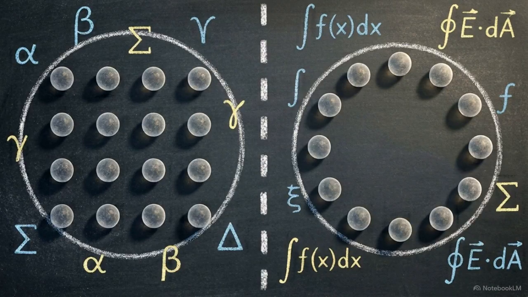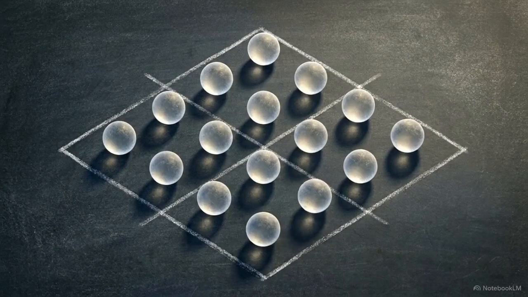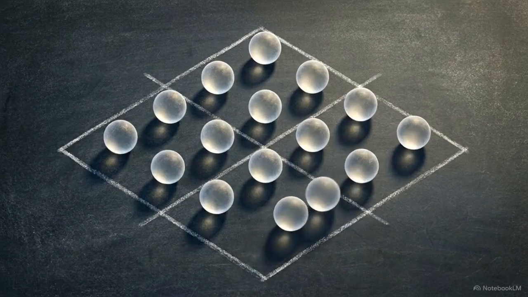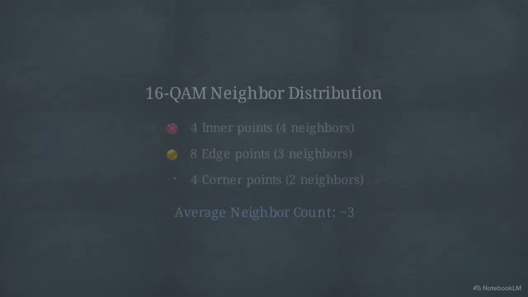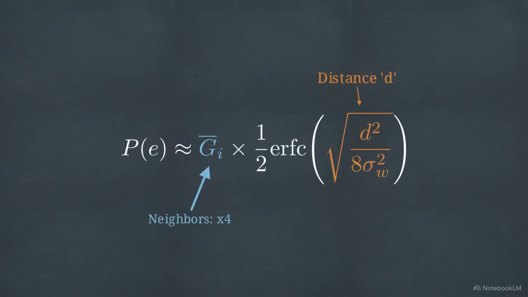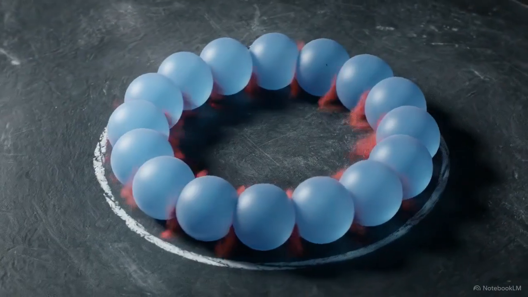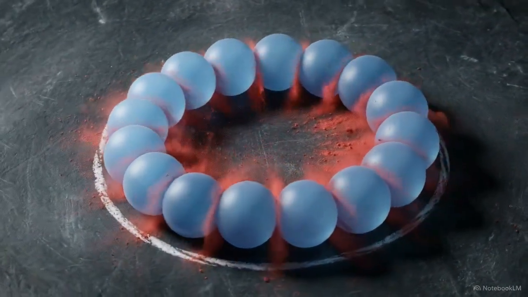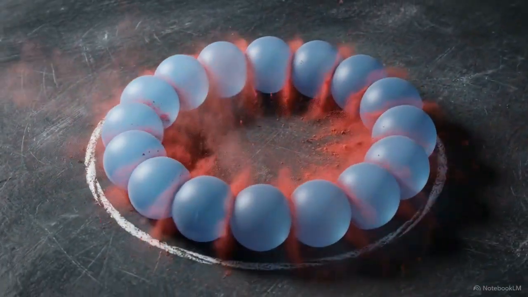Remember that both schemes are constrained by the same average transmit power allowance. 16 QAM's square layout inherently maximizes the minimum distance d between its data points for that given power level. While 16 QAM has more nearest neighbors on average, the union bound shows this multiplier is only a minor linear penalty. 16 PSK, by contrast, forces all points onto a single ring, which severely shrinks the distance d between symbols.